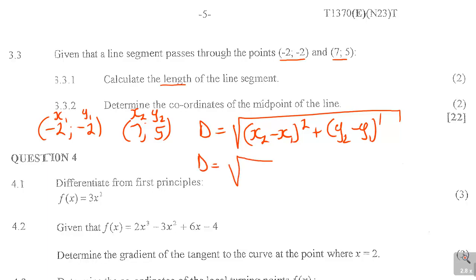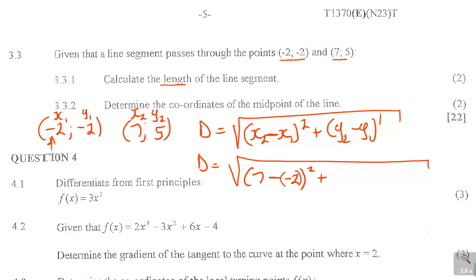That's why it's just 2 marks. And then what do you have? x2, you see it's 7 minus x1, which is minus 2. You just need to be careful. Look at x2 and look at x1. So you have a negative from the formula and you have a negative on x1. So even if you just punch that with the calculator, your answer will come correct. But sometimes it's good to put that extra bracket. But even if you don't, your calculator will give you the answer.